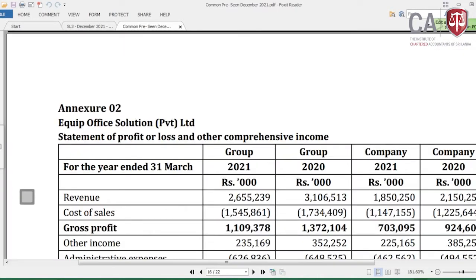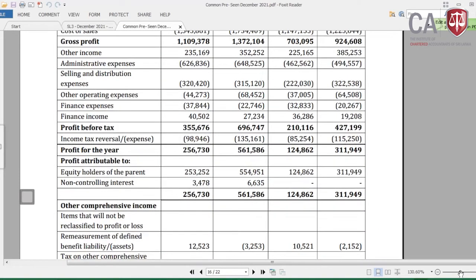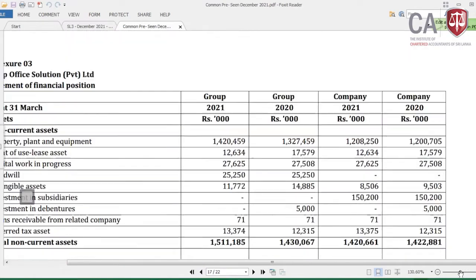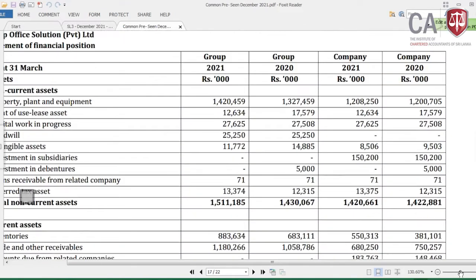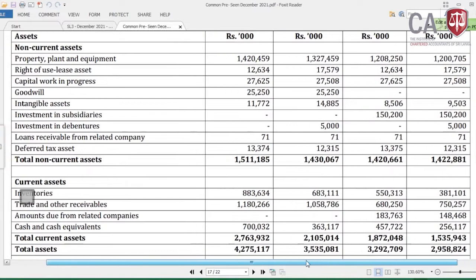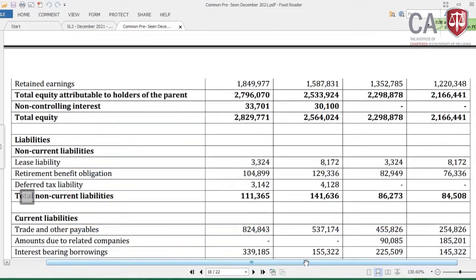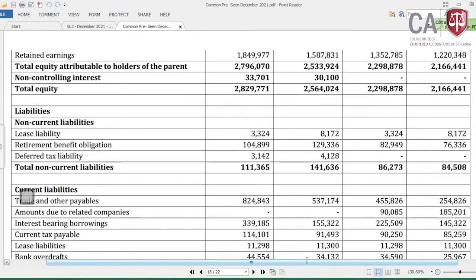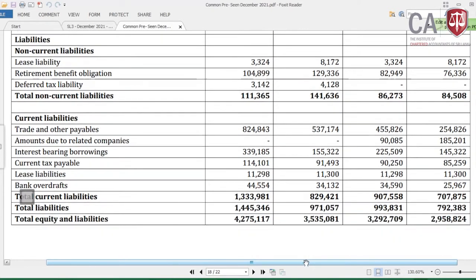Now in the financial position, let me take this side, equity and this liability side. You can see liabilities, lease liability, and the liability we need to divide into current component and non-current component, and in the current liabilities there is a lease liability.